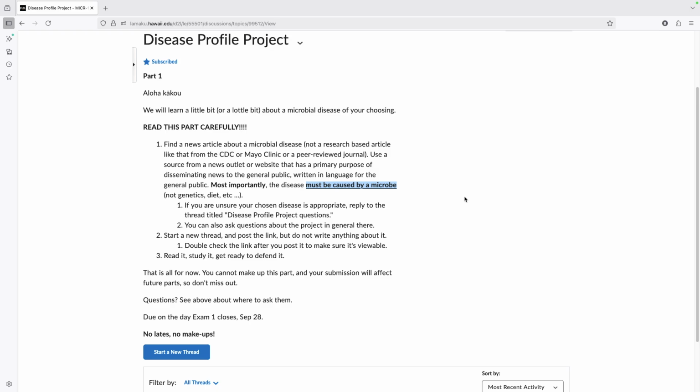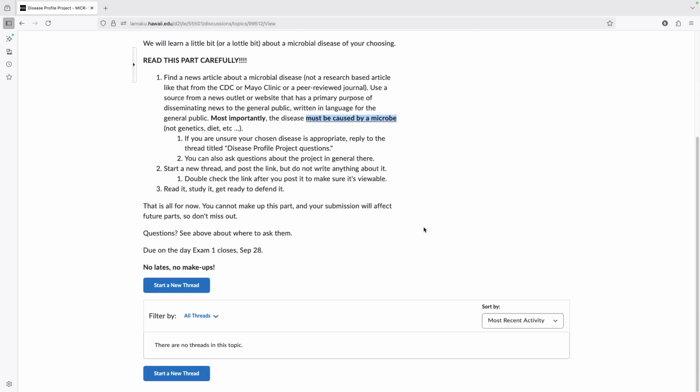When you've found one, just start a thread here, and title the thread with your name, okay, and then your disease. Then all you have to do is paste the link to your article. Once you post it, go back to your own thread and click on it and make sure that the link works, okay?